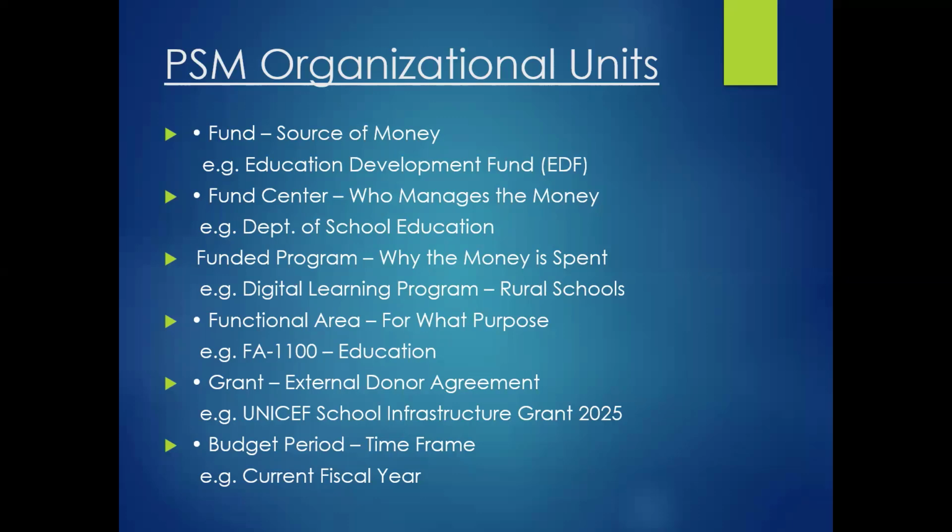Then the funded program, why that money is going to be spent. Under this funded program, we are going to cover a digital learning program for the rural school. Then functional area means for what purpose we are spending that amount. So that amount we are going to spend on education. And then we have the grant. The grant means external donor agreement, so UNICEF school infrastructure grant. UNICEF has granted some money, and under this, the grantor is going to be UNICEF. Then the school is going to be the grantee to whom that money has been granted.